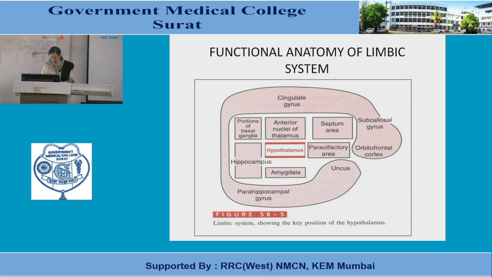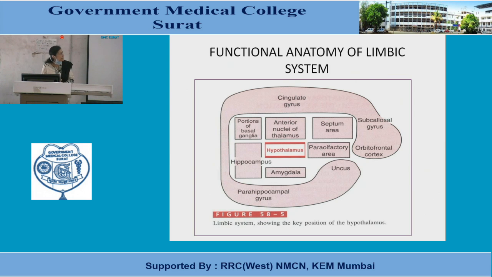Paleocortex means the cortex contains only 3 layers, whereas neocortex is made up of 6 layers and allocortex is made up of 4 layers. So this is the limbic cortex. It is paleocortex which is made up of only 3 layers.